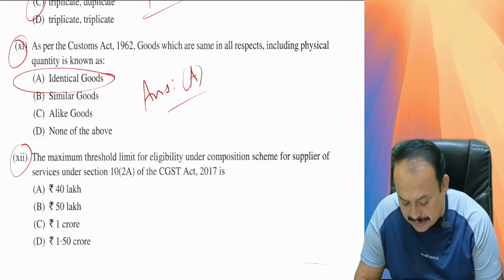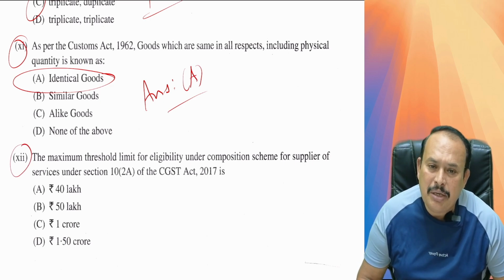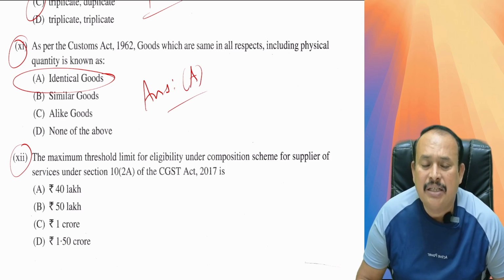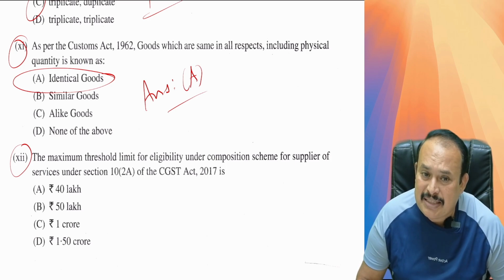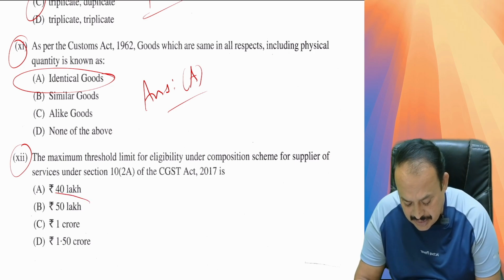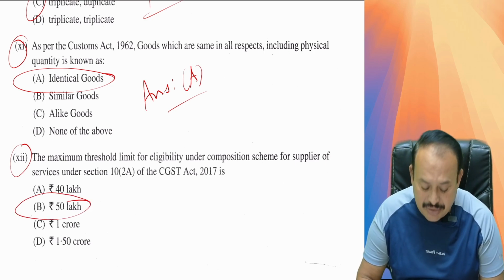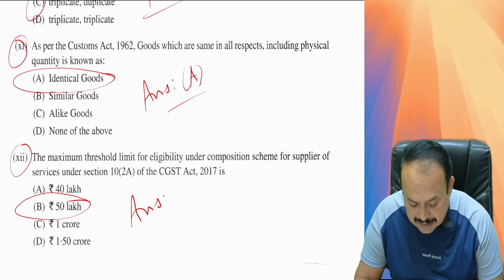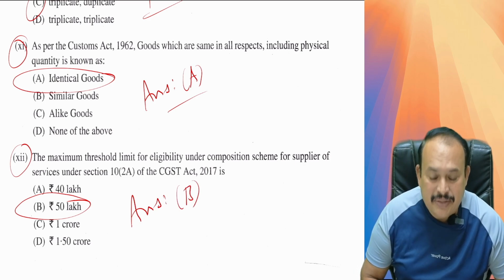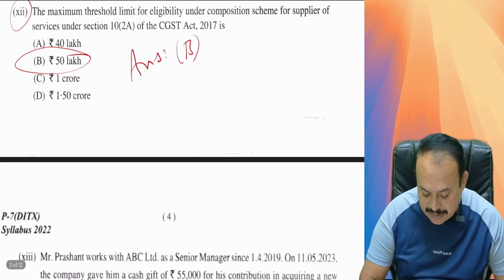Question number 12. The maximum threshold limit for eligibility under the composition scheme for a supplier of services under Section 10, subsection 2A of the CGST Act is 50 lakhs. Be aware of that, all India it is 50 lakhs. So the right answer in the given case here is B, for the supplier of services. Is it clear?